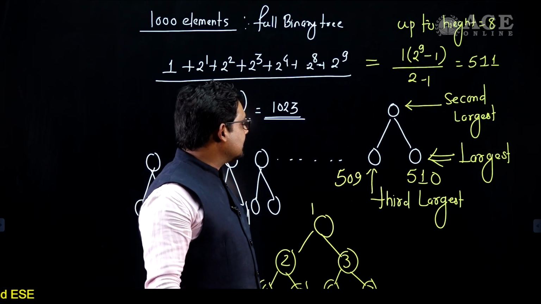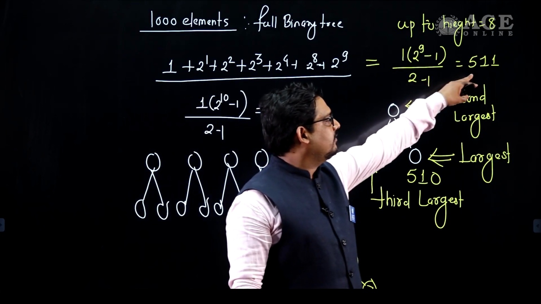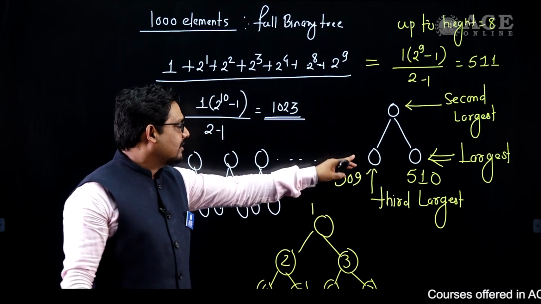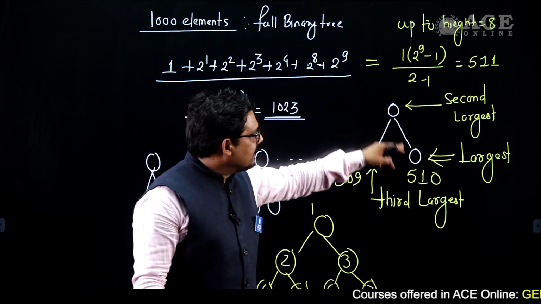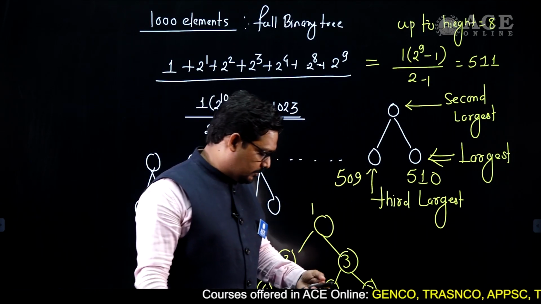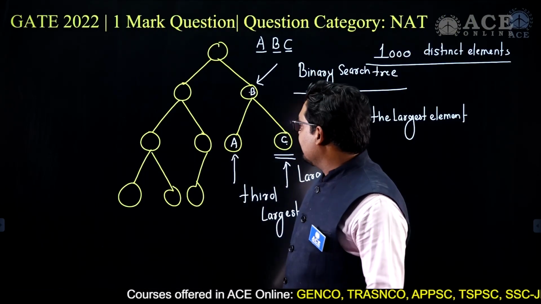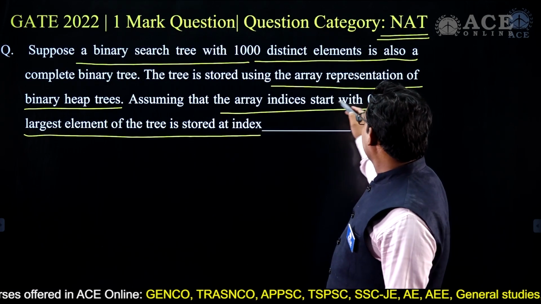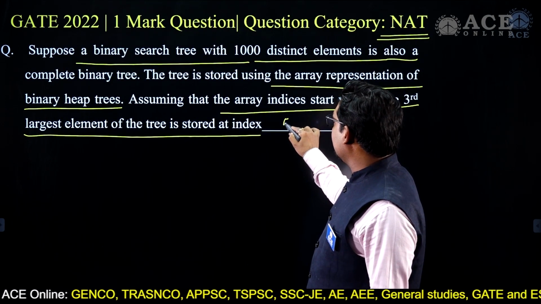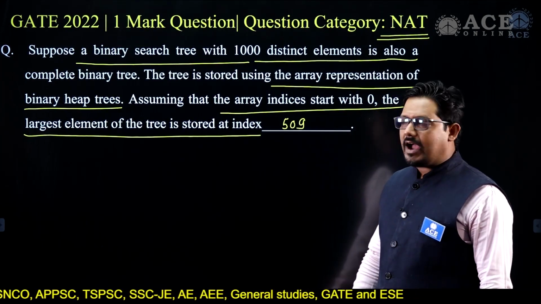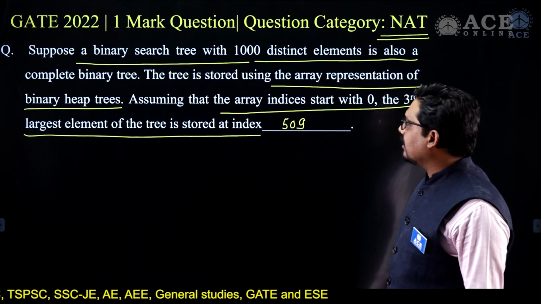Try to find the index of the second largest element, and with this same logic you can find that also. So here the index of the third largest element is 509.